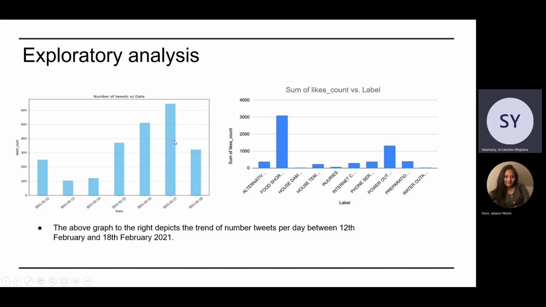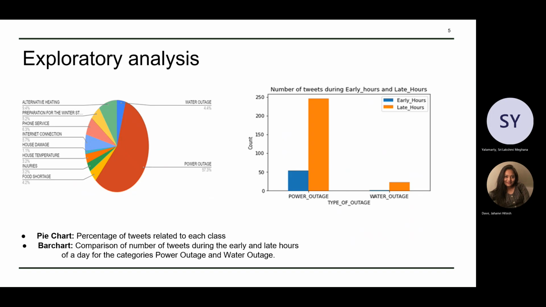And this fourth graph depicts the number of likes received by every category of the disaster tweets, and the maximum was received by the food shortage tweets. This means many people related or reacted to the situation of food shortage over the other issues. And moving on, the fifth graph shows the category-wise distribution of the tweets, and we see most of the collected tweets talk about the power outage category.